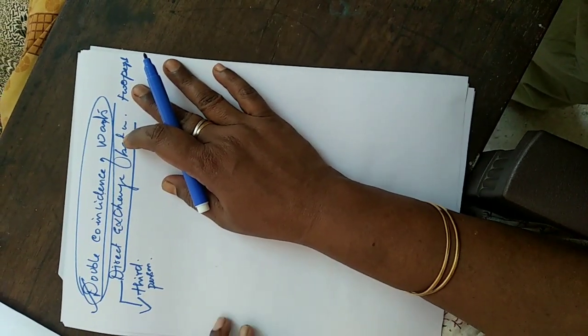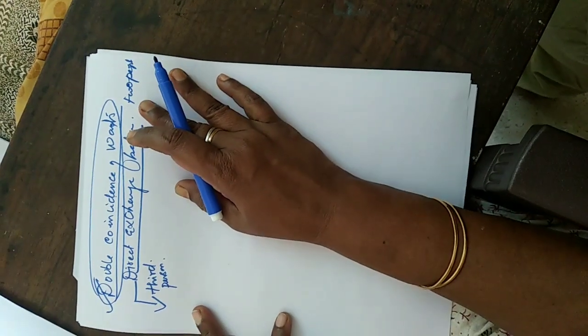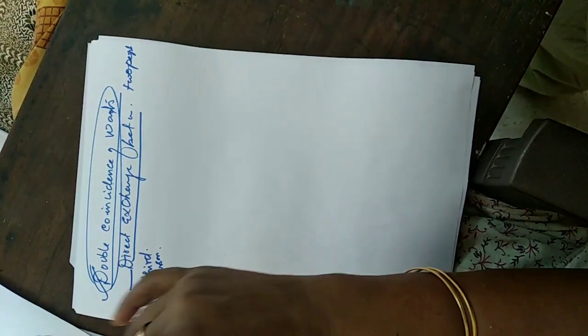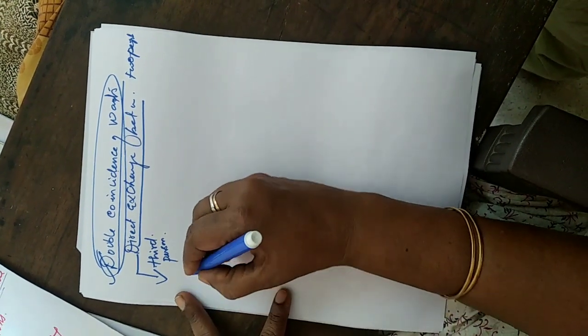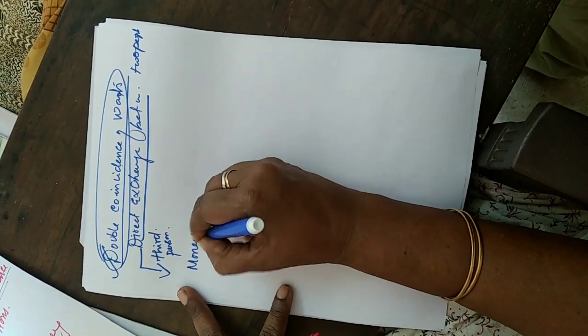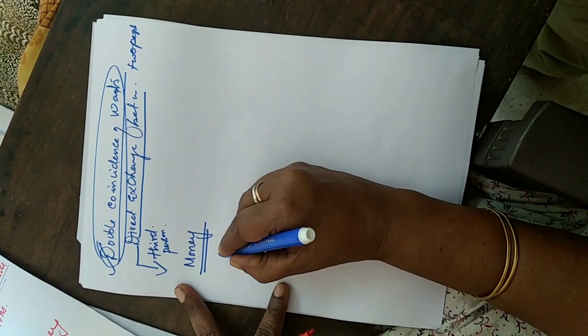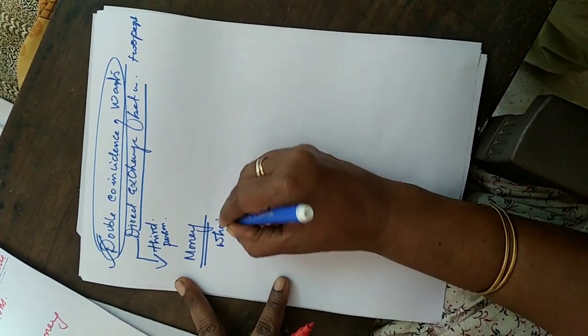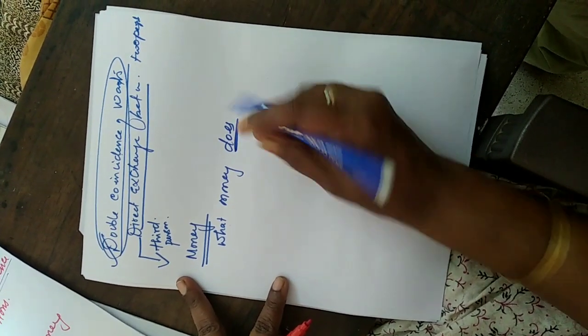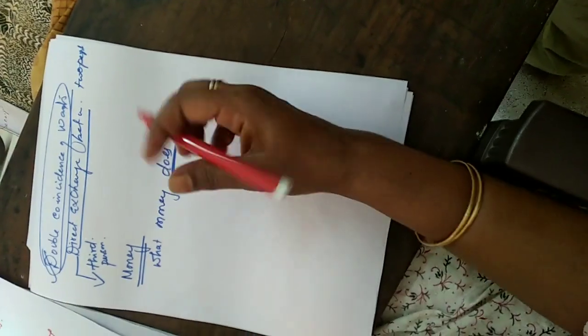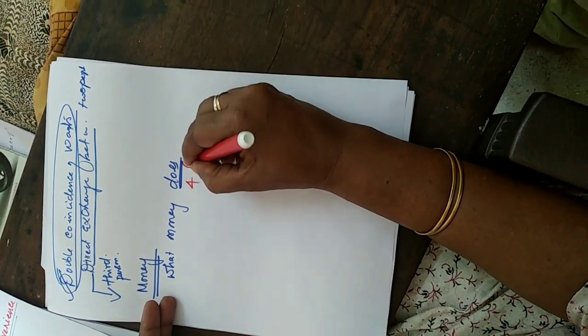Okay. So next one we are all going to learn is money. What is money? Definition we will see. Money means what money does. That means money means what money does. See, please, does means, money performs four functions.